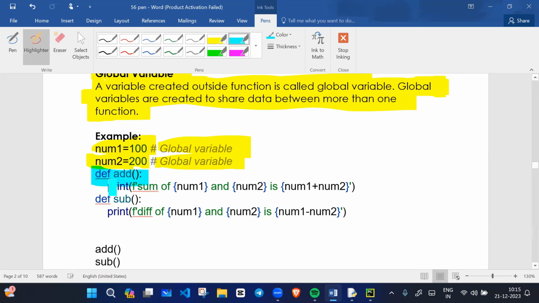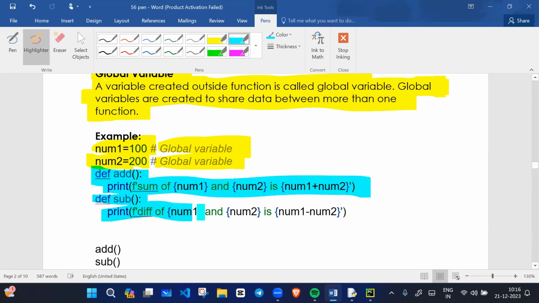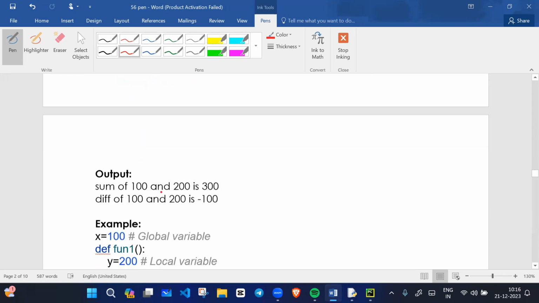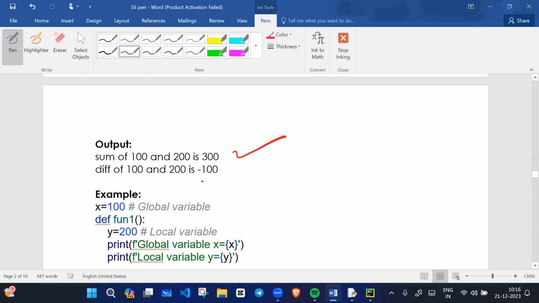For example, we have an add function, so we can add these two values. We have a subtract function, we can subtract these two values. Correct? So here we are calling the function, and we are calling this function again also. When you call this function add, then only it will get memory. When you call the sub function, then only it will get the memory. So what's the output? Sum is 300 and difference is minus 100.